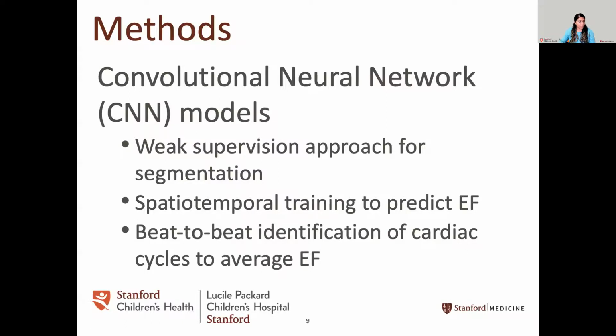The first, we tackled segmentation, or the equivalent of a human tracing the endocardial border. We created a weak supervision approach for segmentation by providing the model with two labeled frames, the ones that are typically done by a tech or a sonographer, in which the tracing during systole and diastole is collected, and allowed the model to then extrapolate that for the rest of the cardiac cycle.